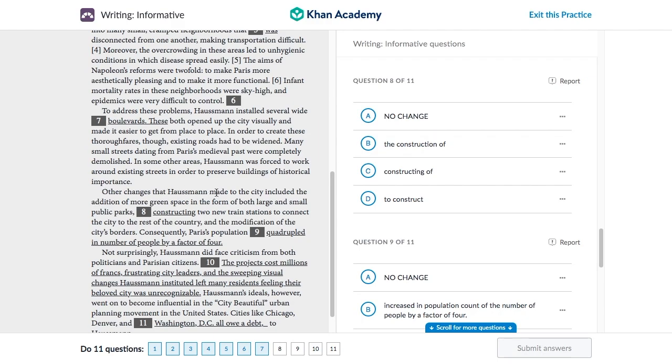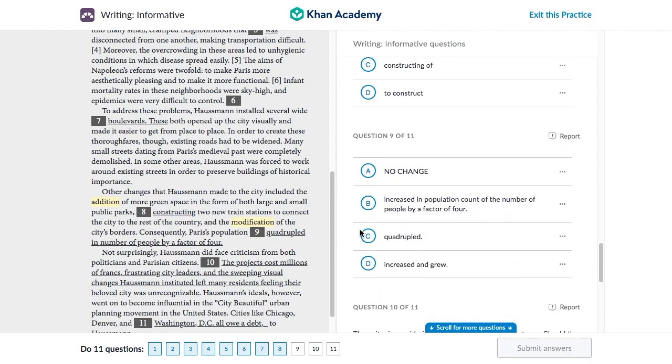Other changes that Haussmann made to the city included the addition of more green space in the form of both large and small public parks, and this is the word we're dealing with, and then the modification of the city borders. Can you notice something about these verbs? The addition, the modification. We want to change this word to match the style of the sentence. So the construction would make the most sense. Saying the constructing of or to construct wouldn't match the same tone as everything else here.